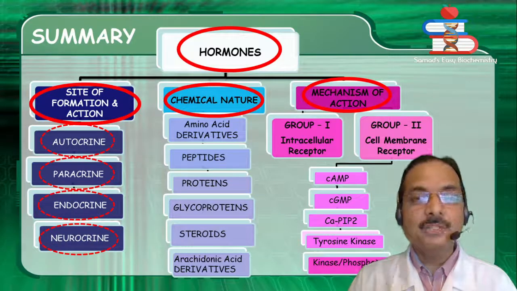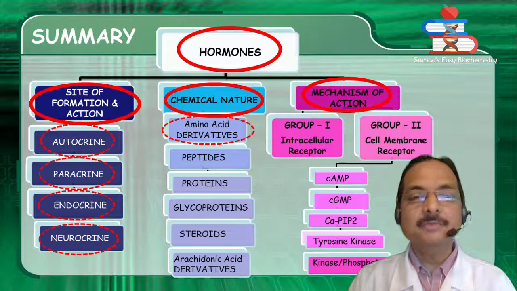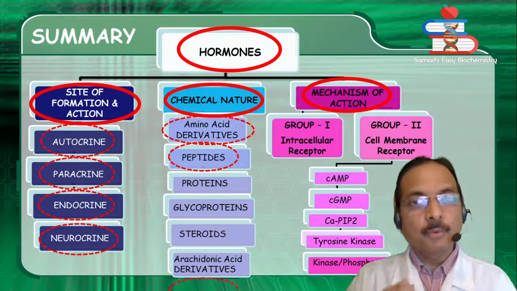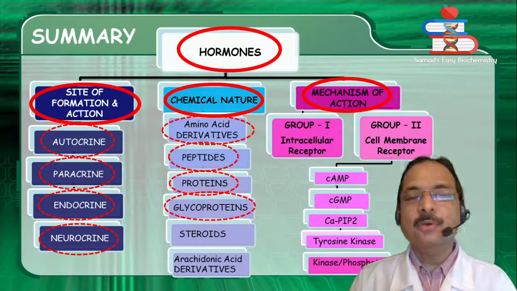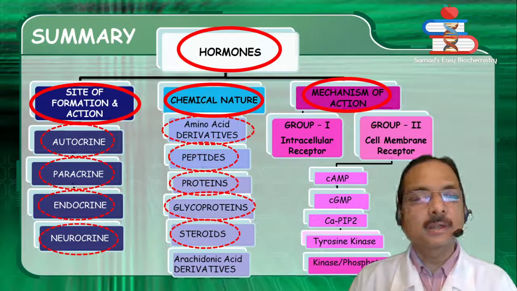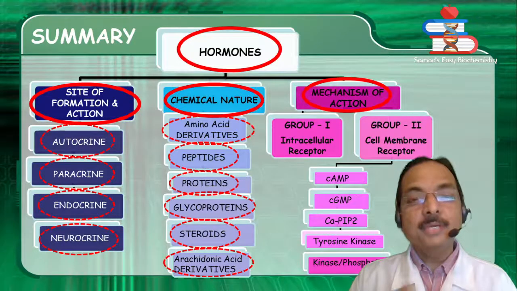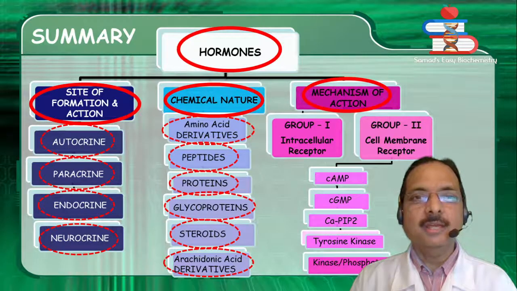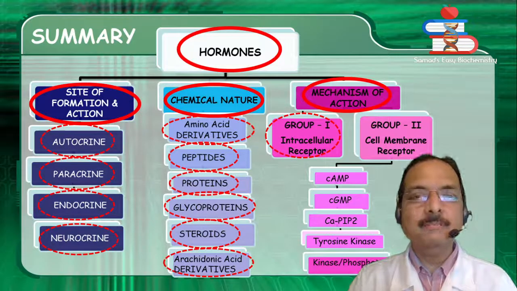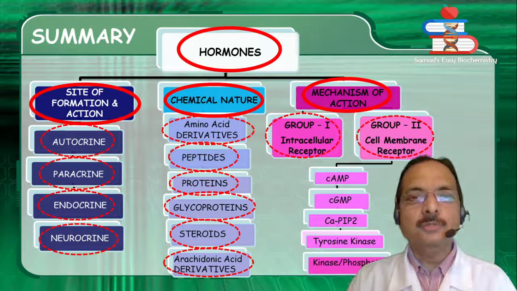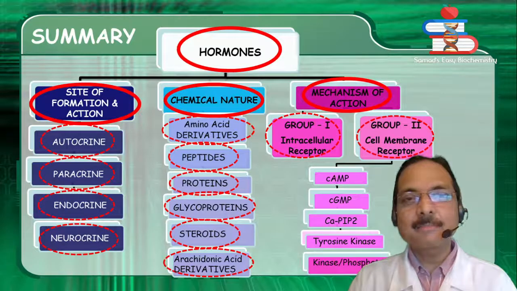Based on the chemical nature, they are amino acid derivatives, peptide hormones, protein hormones, glycoprotein hormones, steroid hormones, and hormones derived from arachidonic acid. Based on the mechanism of action, group 1 hormones have intracellular receptors, and group 2 hormones have receptors present on the cell membrane.